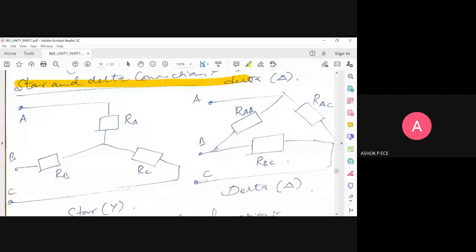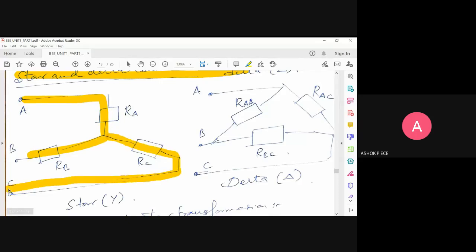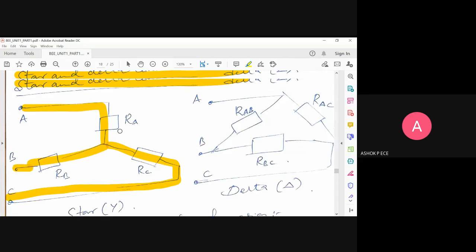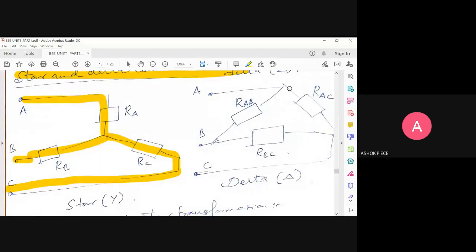Star to delta conversion. This circuit is a star network. It looks like an inverted Y, called a star network, or sometimes denoted by Y. And this network is a delta. It looks like a triangle, so it is called a delta network.